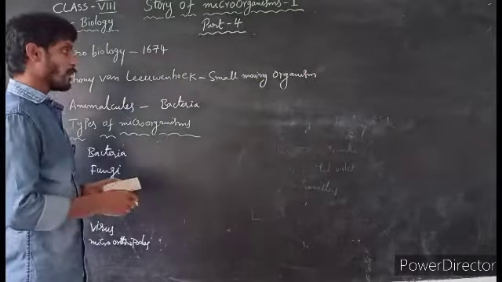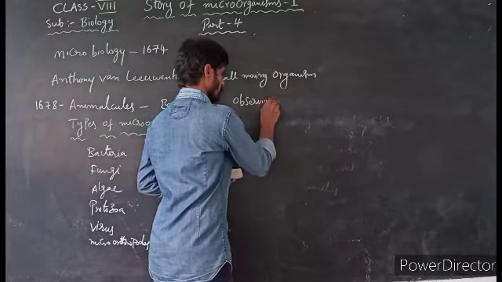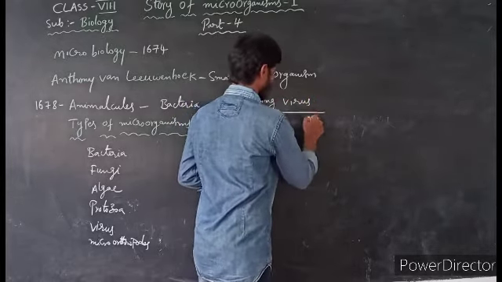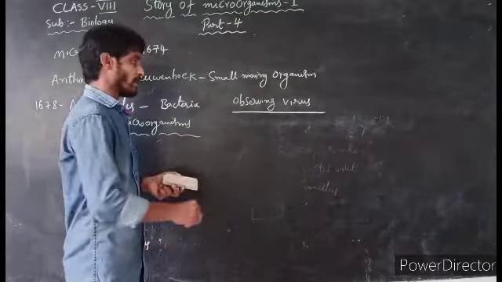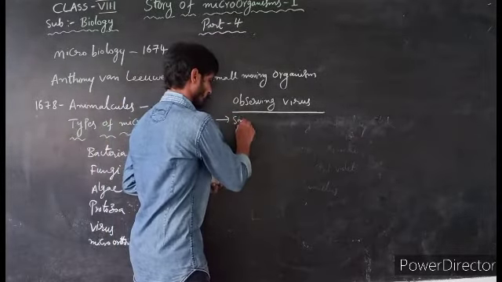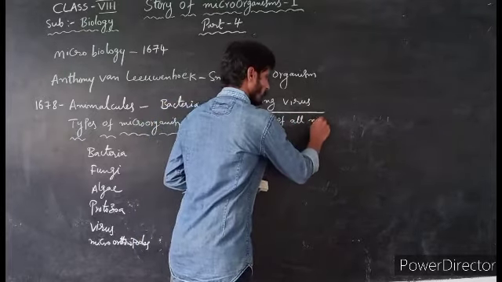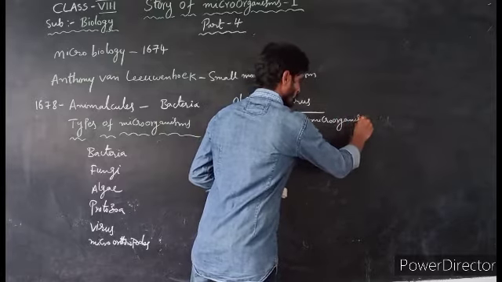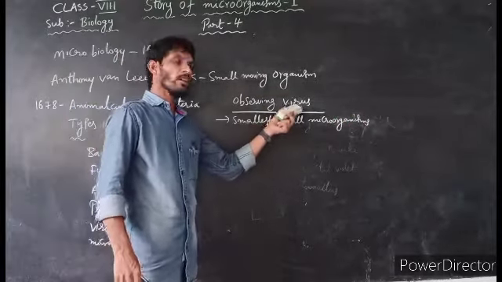Next, about observing virus. Viruses are the smallest of all microorganisms.